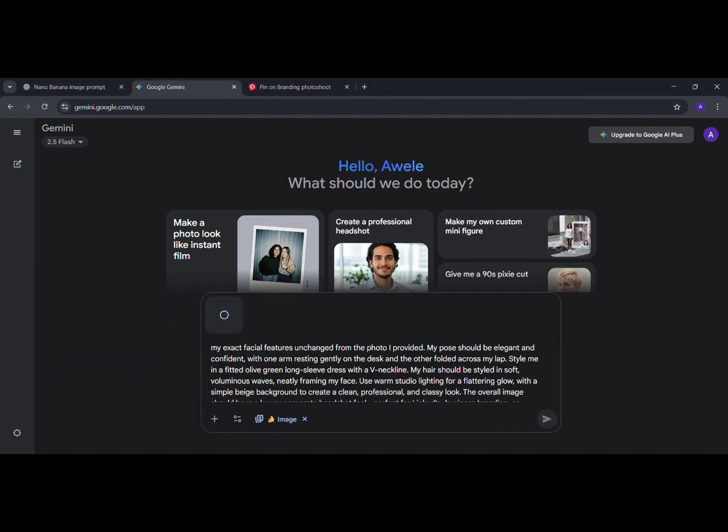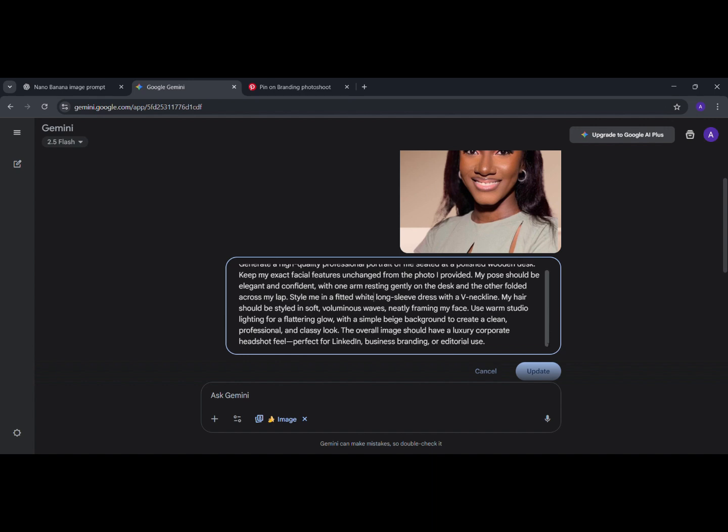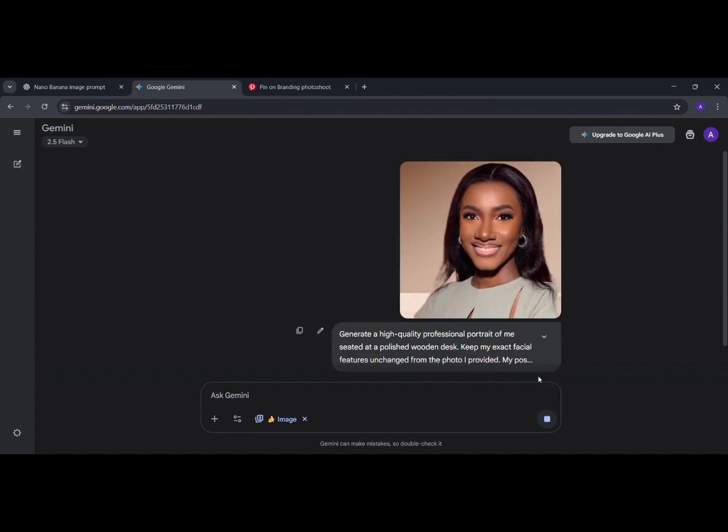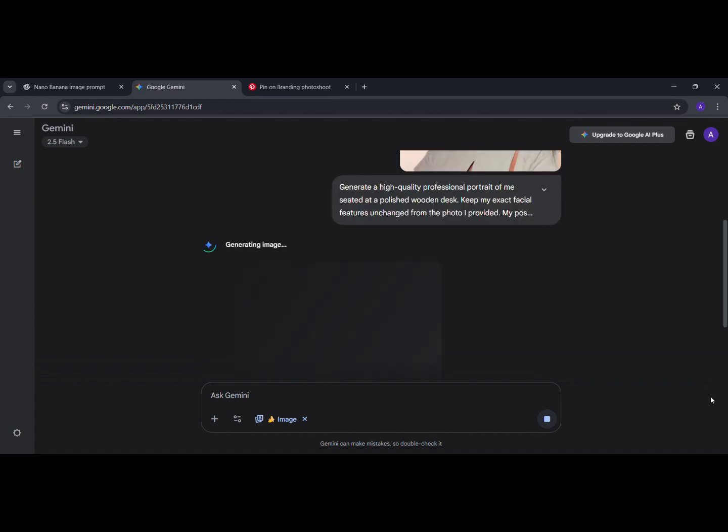Now for this particular look, I tweaked the outfit color from olive green to white because I felt white suited my skin better. And that's the fun of it. You can tweak it as much as you like. You can change the colors, add accessories, or even switch up the background.